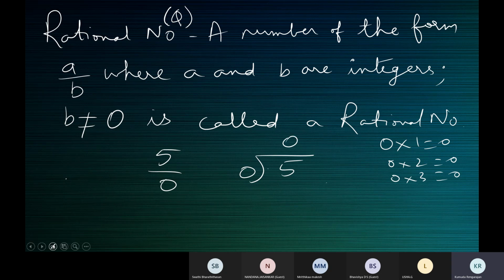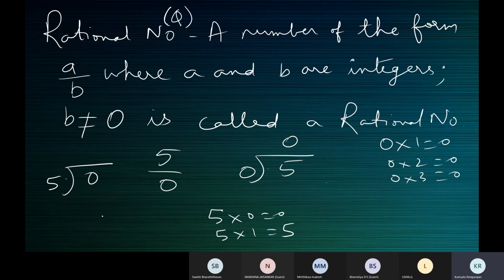Now when we divide like this, 0 by 5, we know that 5 zeros are 0, 5 ones are 5. We cannot use 5 ones are 5 because the number here is 0, and 5 is more than 0.